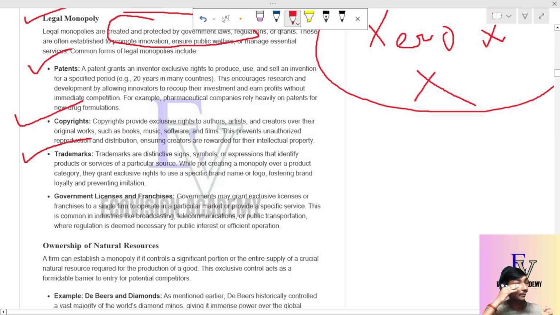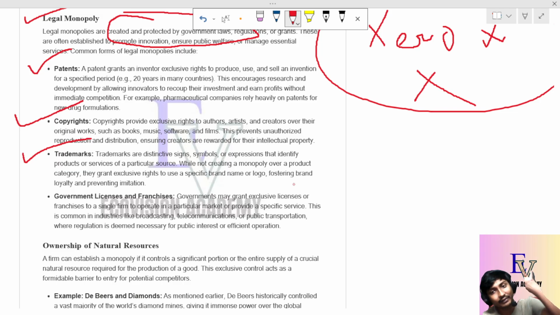Trademarks are similar to copyrights. This basically uses a symbol. You can see I have used a symbol, Ecovision Academy. The watermark I used is basically a trademark. So if I use a watermark or trademark like that, Ecovision Academy, when it is pasted on this, I can say that this is my original copy and no one else can use this copy for any other purpose. So this also becomes a monopoly.